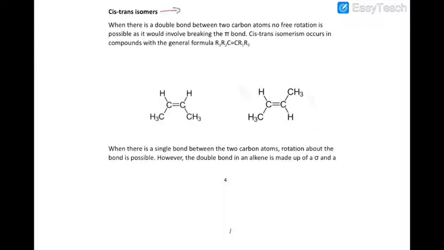So Cis Trans-Isomers only occurs in alkenes. You need to have a double bond. And Cis Trans-Isomers occurs whenever there are two different groups attached to each carbon. So this carbon has one substituent and another substituent. Here you have two different substituents, either substituent R1, which is H, or substituent R2, which is CH3.